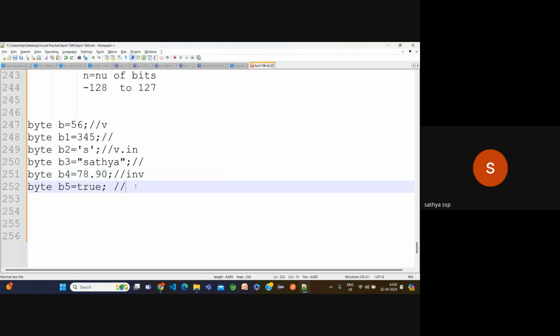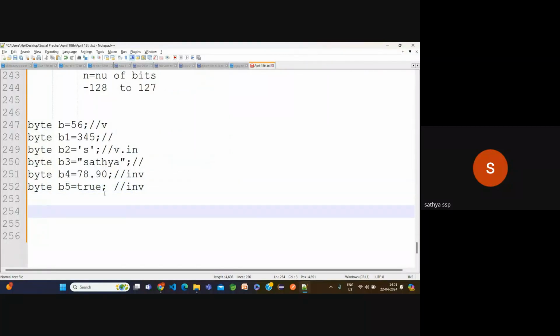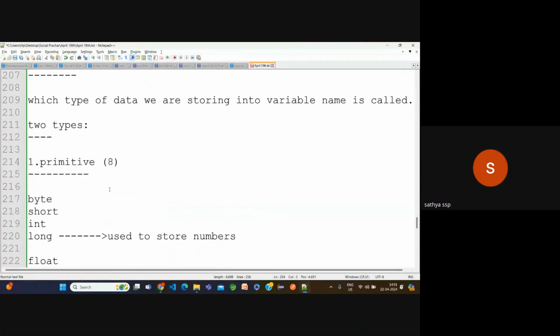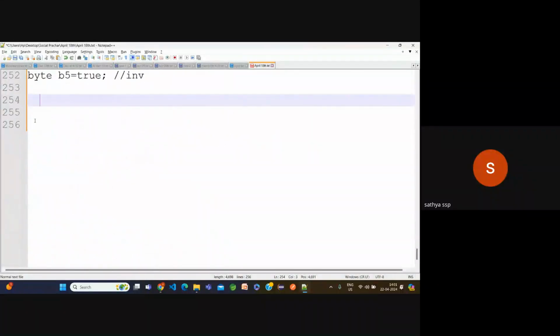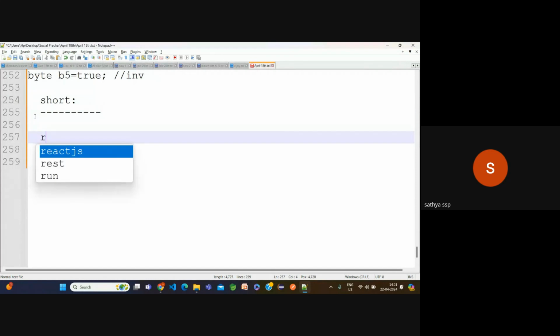Now the true. True is used for the Boolean type, but I mentioned the type is byte only. We cannot store true values in a byte. It is also invalid. Next, short. Okay, short type. The size of a short is 2 bytes.